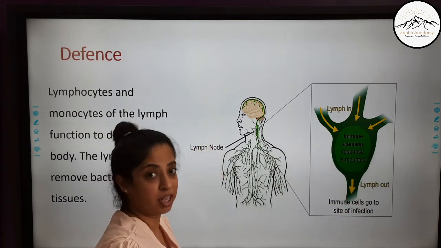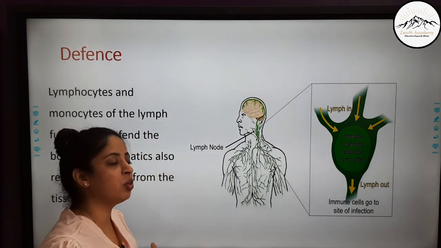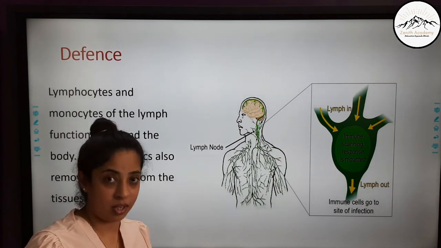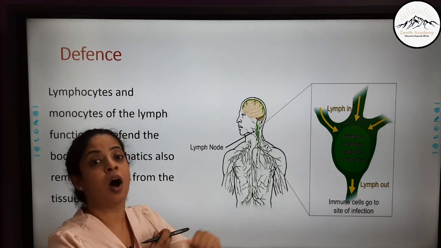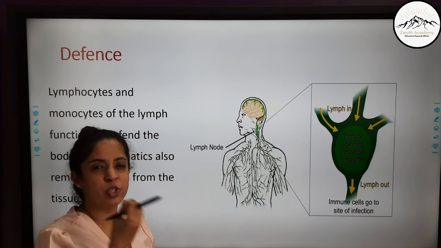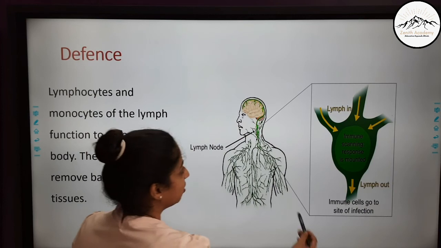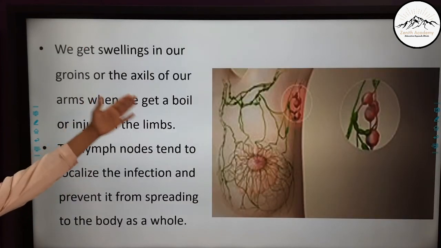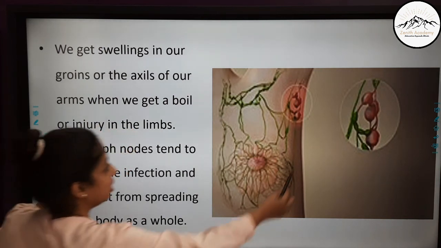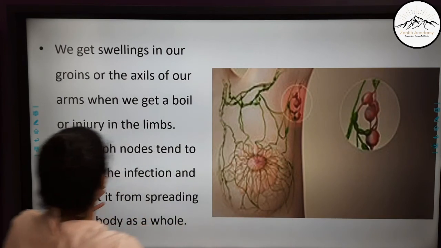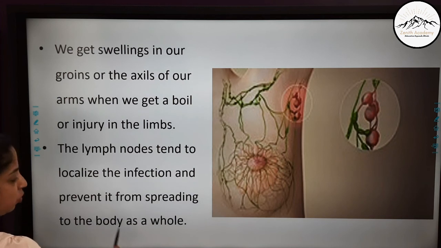So wherever there is an infection, you must have noticed that whenever you get an injury or you are hurt somewhere, or whenever there is an infection, there is pain in your groin area, also in your armpits, and there are some nodules you can feel in your armpits. They help in the defense mechanism. They are nothing but the lymph nodes. So we get swellings in our groins or the axillae of our arms when we get a boil or injury in the limbs. You can see this becomes swollen. The lymph nodes tend to localize the infection and prevent it from spreading to the body as a whole.